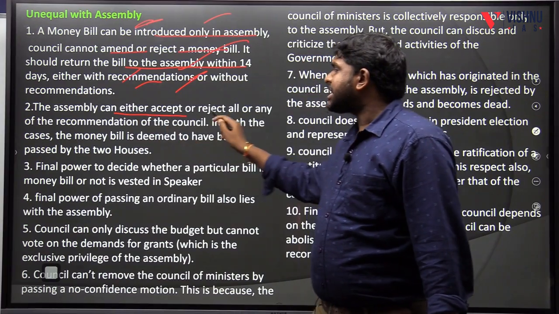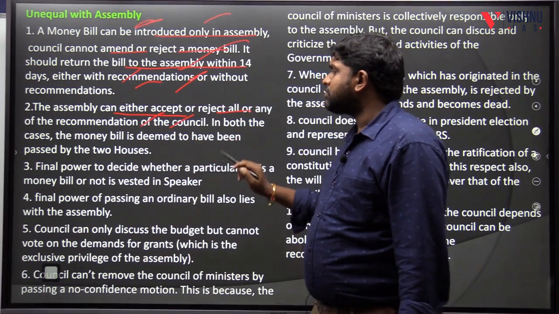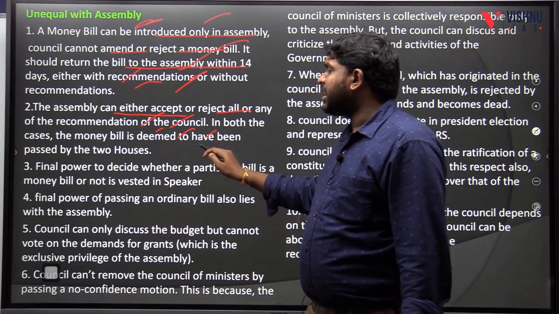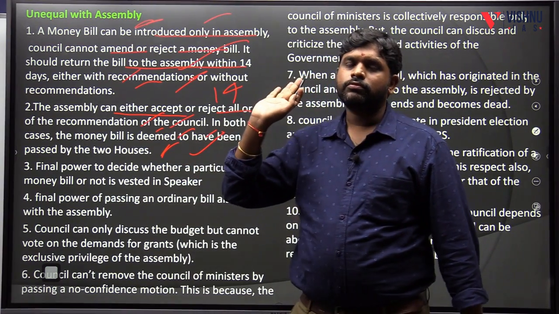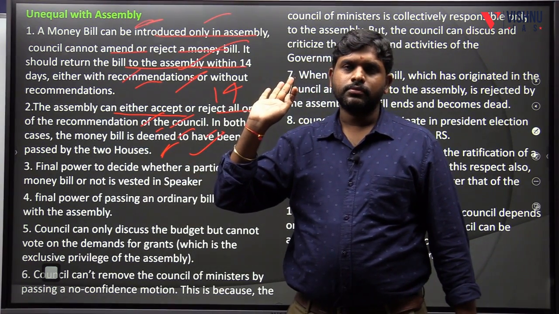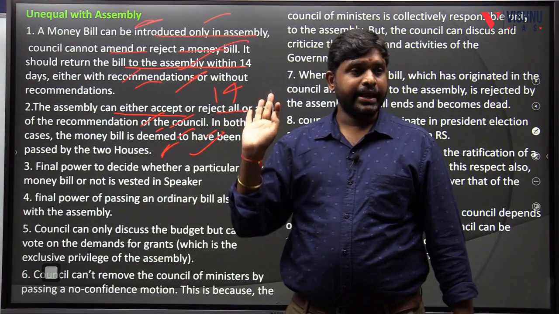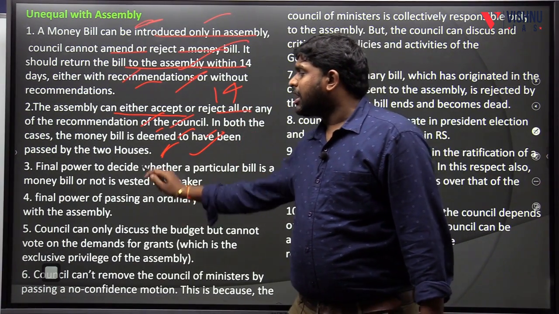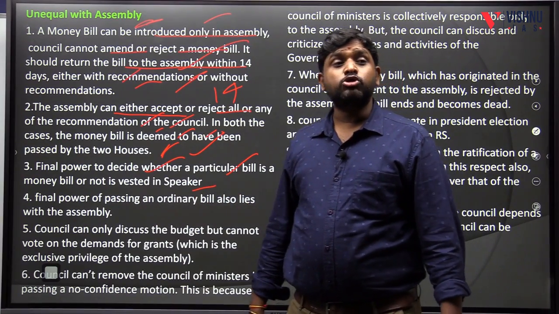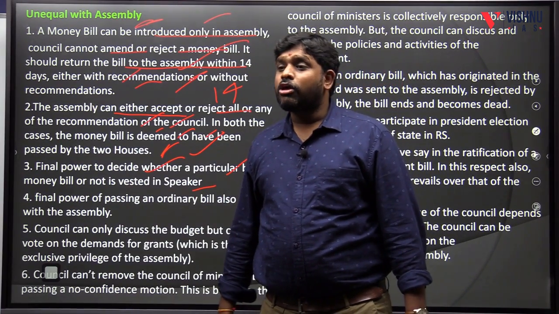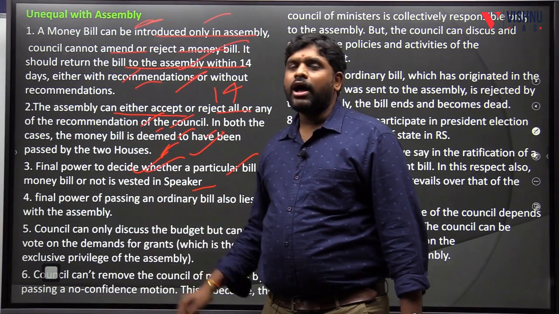The assembly can either accept or reject all or any of the recommendations of the council. In both the cases, the money bill is deemed to have been passed by the two houses if it is crossed. Unequal. Final power to decide whether a particular bill is money bill or not is vested in the speaker. Speaker is of the house of assembly, not the chairman. That is also unequal.